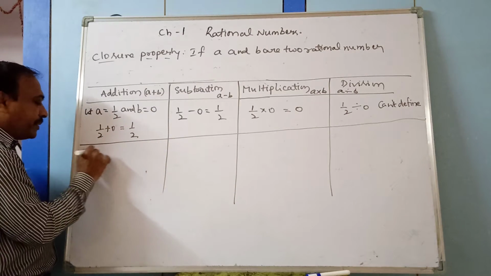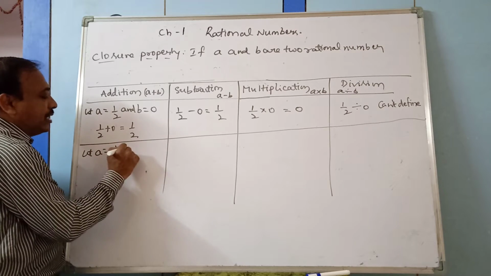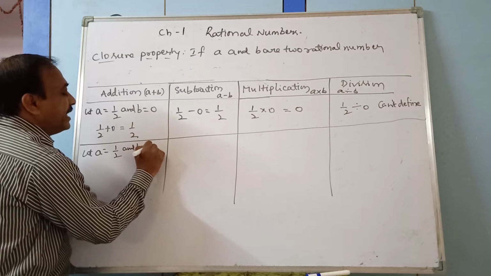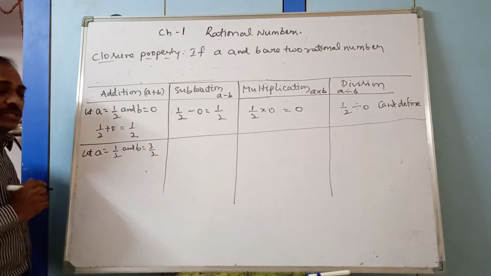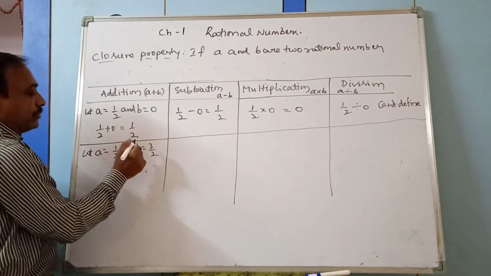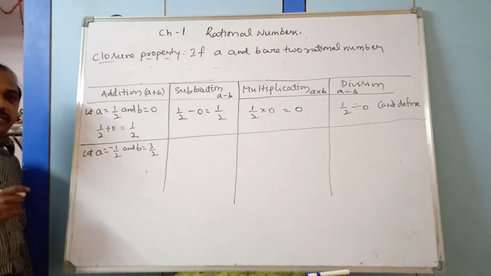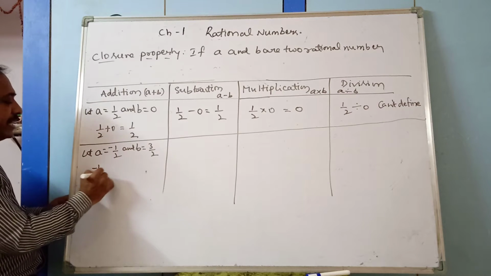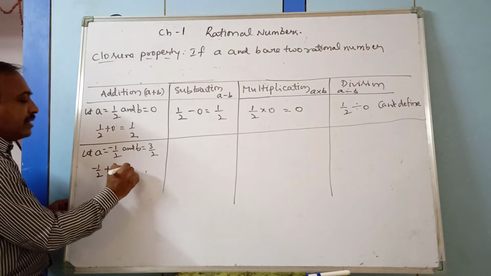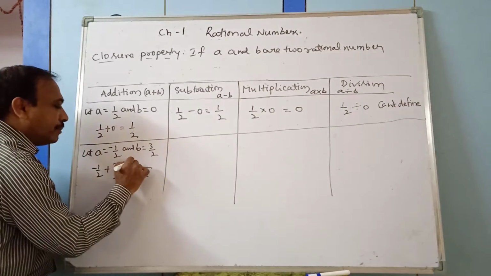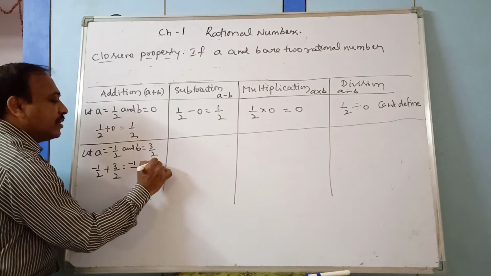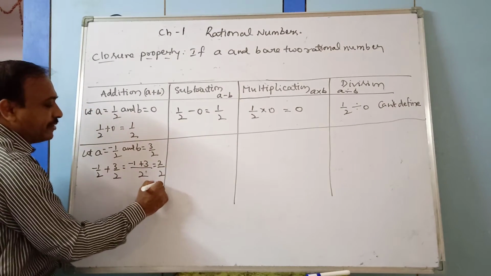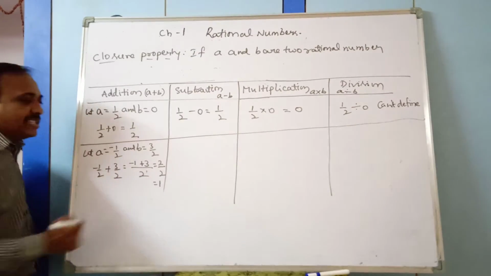Now let A is equal to minus 1 by 2 and B is equal to 3 by 2. Now addition. Minus 1 by 2 plus 3 by 2. They are like fractions. So minus 1 plus 3, which is equal to 2 by 2. Minus 1 plus 3 is 2. 2 by 2 is nothing but 1, a rational number.